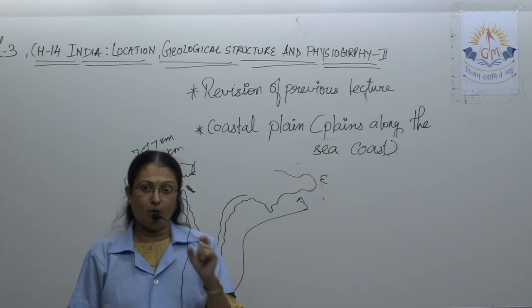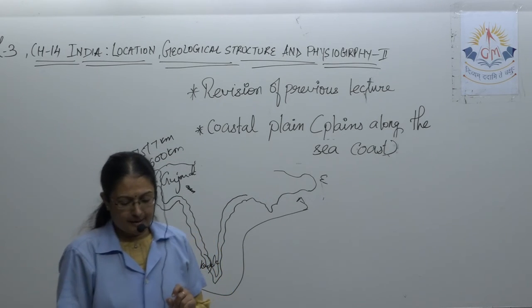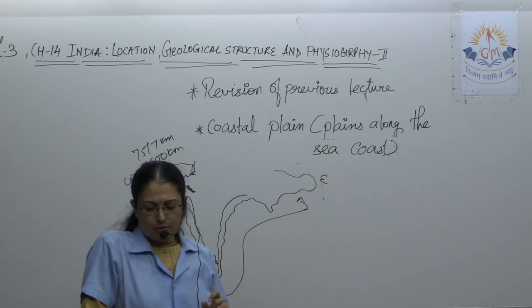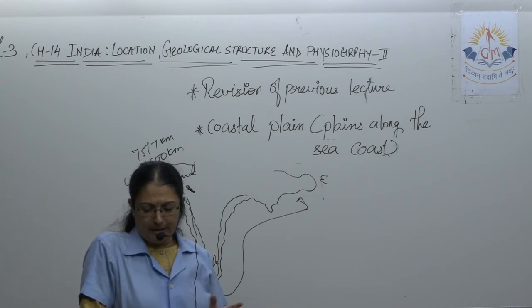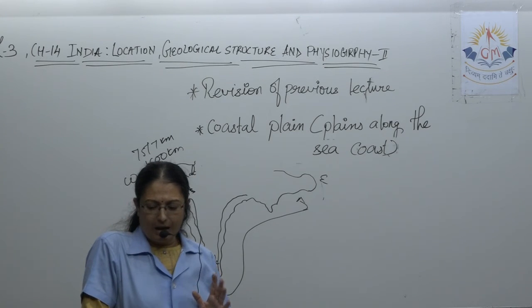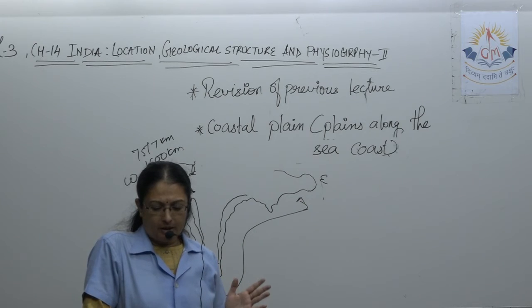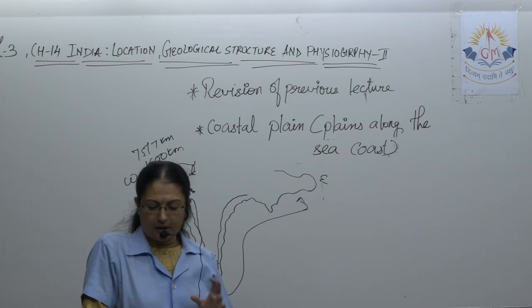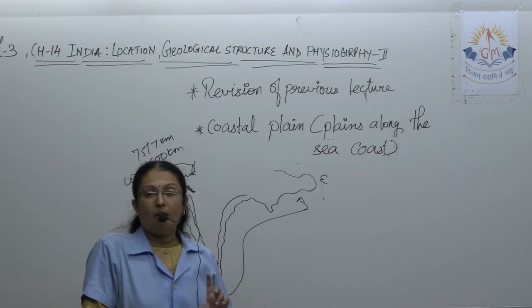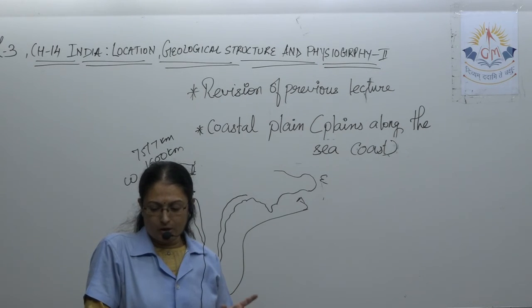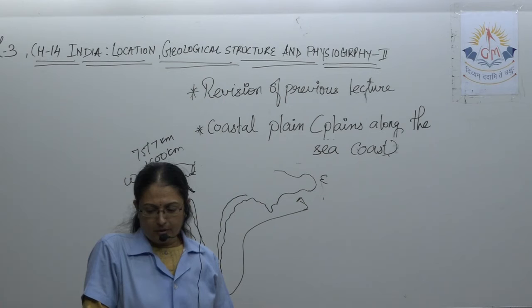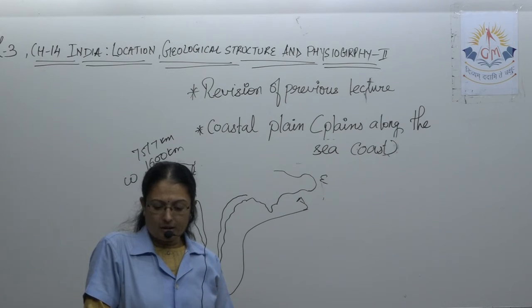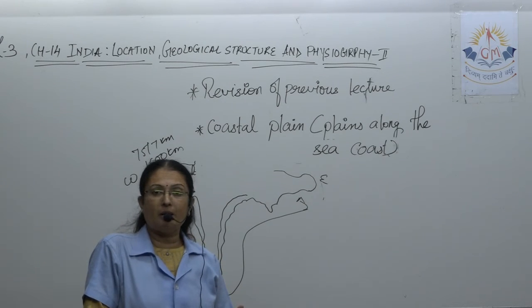See, this point you have to keep in mind. The east coast plain is much broader than the western coast plain. There is a substantial alluvial deposition in the deltas of Kaveri, Krishna, Godavari and Mahanadi. In the northern coast, what is this called? It is known as the North Sircars Coast, and in Tamil Nadu it is known as the Coromandel Coast.